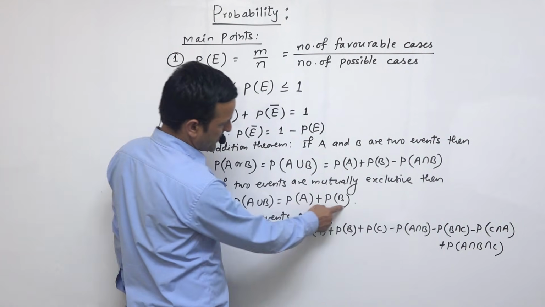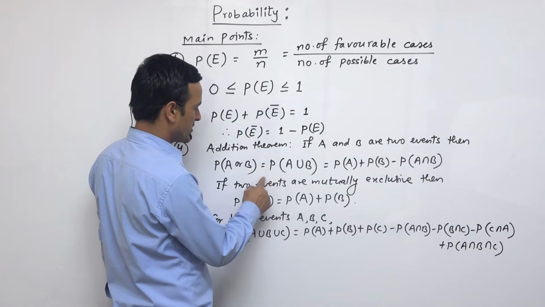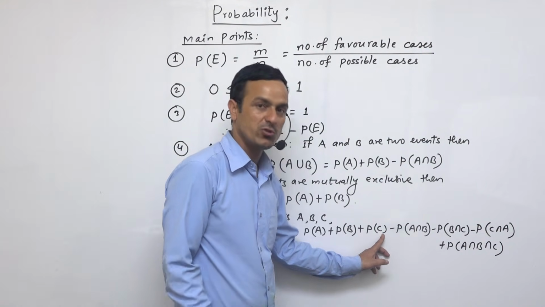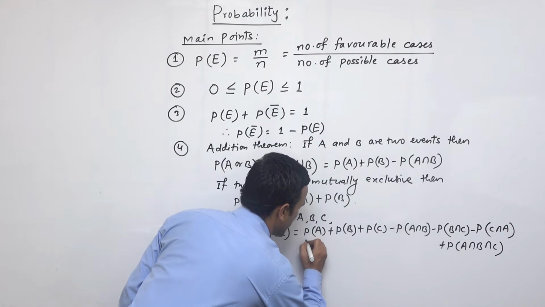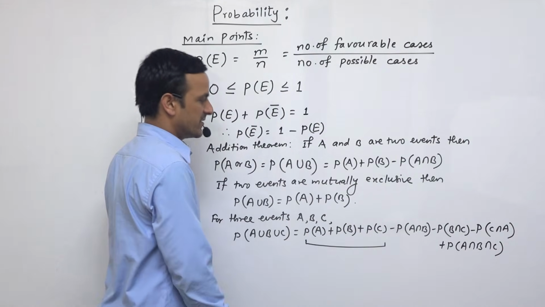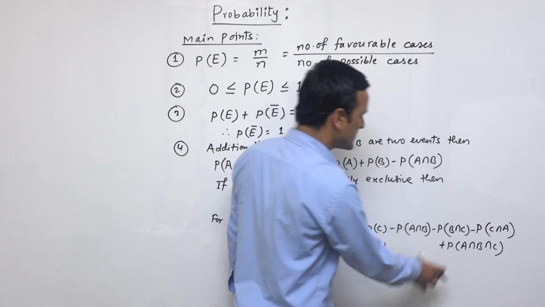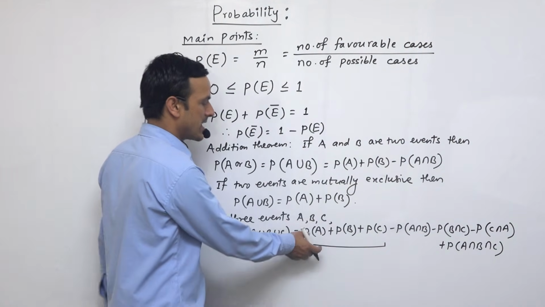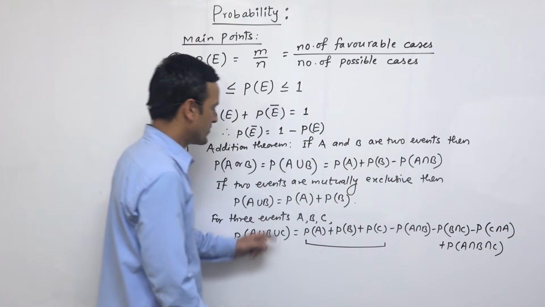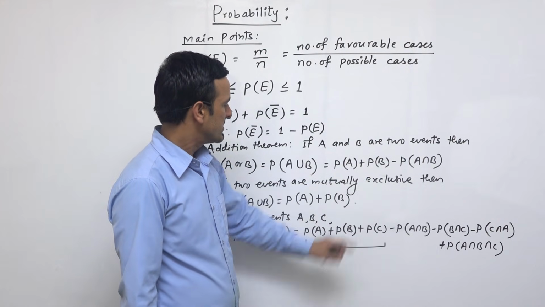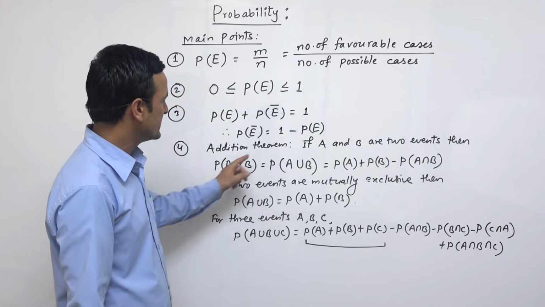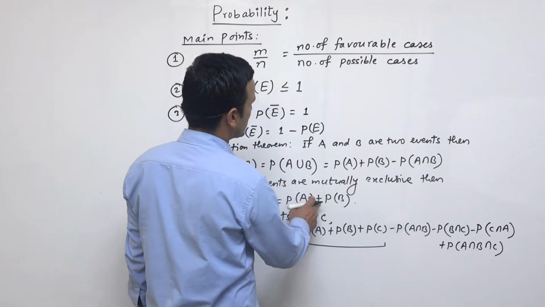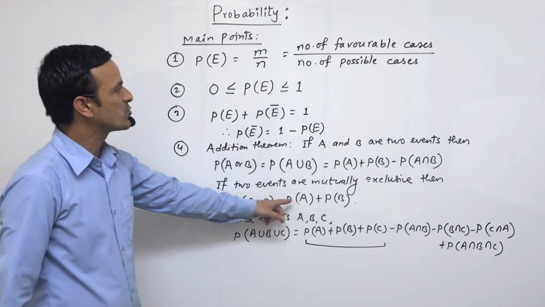Similarly, as mentioned above, if three events are mutually exclusive, then we can write down P(A) plus P(B) plus P(C) only. So for mutually exclusive events, we have to write down only this formula. There is no intersection or common part, so we can write 0 for all the intersections. So write down only P(A) plus P(B) plus P(C) for mutually exclusive events. This is the formula to find the probability, and this theorem is known as the addition theorem. That's why we write the plus in the case of the probability of these events.